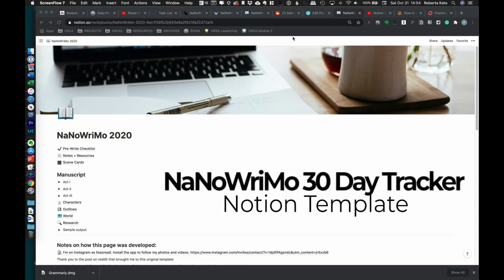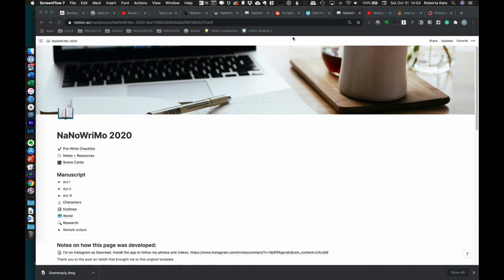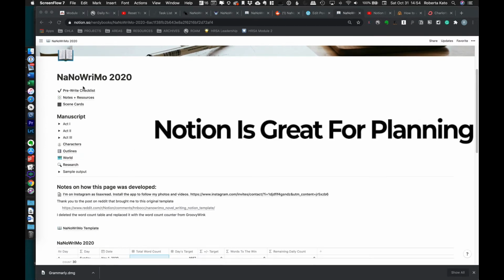Hello, it's time for NaNoWriMo, and I wanted to go over a template that I've been looking at and one that I updated so that it can work for NaNoWriMo 2020. So this is Notion, and I was going to do a July one book July 2020, but I had switched over to a lot of digital. I'm still using my Hobonichi Cousin, but I do think that this is really going to be helpful, so I figured it'd be worthwhile to make a short video.